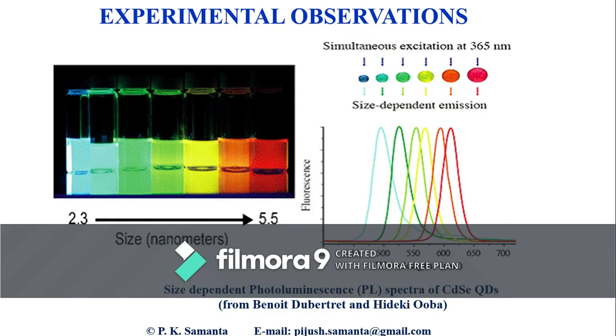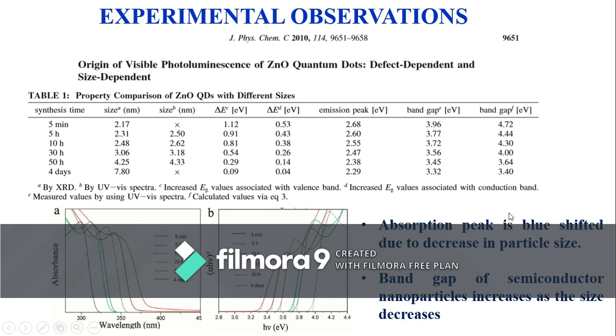I have collected this data from this paper. The details of the synthesis of the materials you can see over there. This graph basically shows the UV visible absorption spectra of zinc oxide quantum dots.